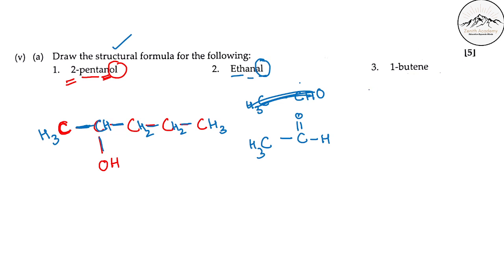Okay. Now 1-butene. So but is there, ene means a double bond is there at 1 position. So 1, 2, 3, 4 carbons for but, and a double bond at 1 position. Right, now you satisfy the valency. This carbon has 2 done, so 2 more. 2 and 3 are done, so only 1 more. 2 are done, so 2 more. 1 is done, so 3. This is 1-butene. Correct?